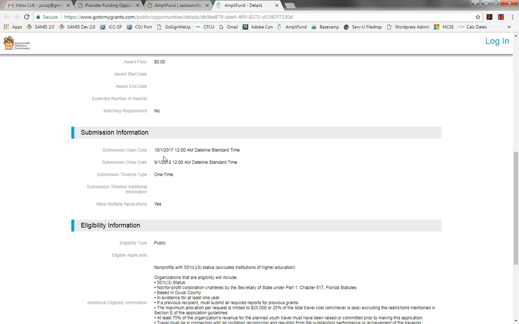The submission open date will be October 1st, 2017, and that will run through August 1st, 2018. The reason that it ends prior to the end of the fiscal year, which of course would be the last day of September, is that it takes a few weeks for these to be processed. They have to go before the board of directors, and there are a number of reviews that have to take place. So we don't want someone submitting the application online, say on September 27th. There wouldn't be enough time to complete the application's review process.